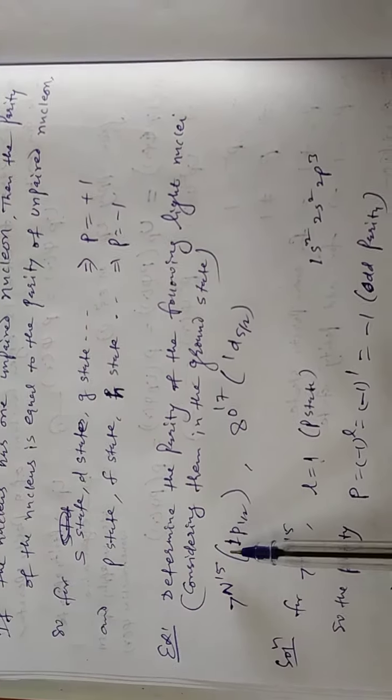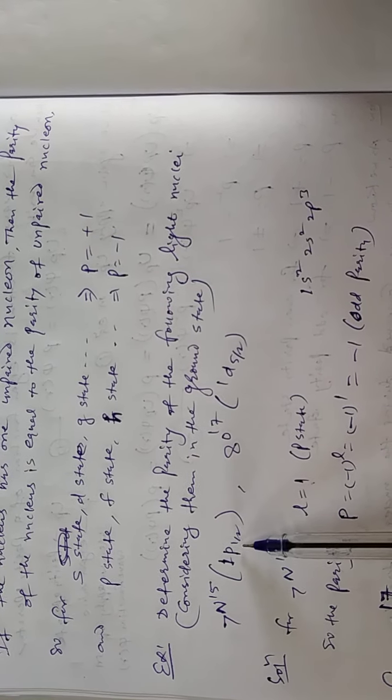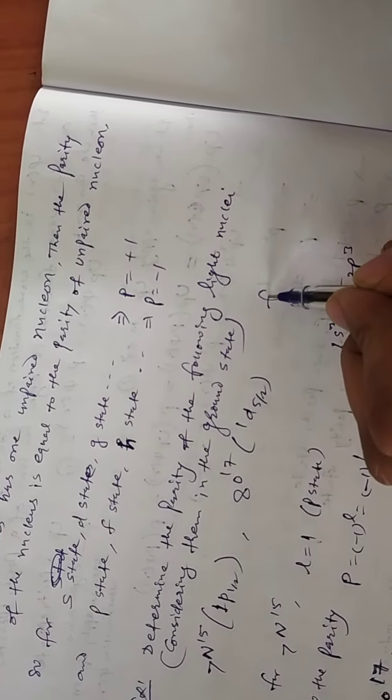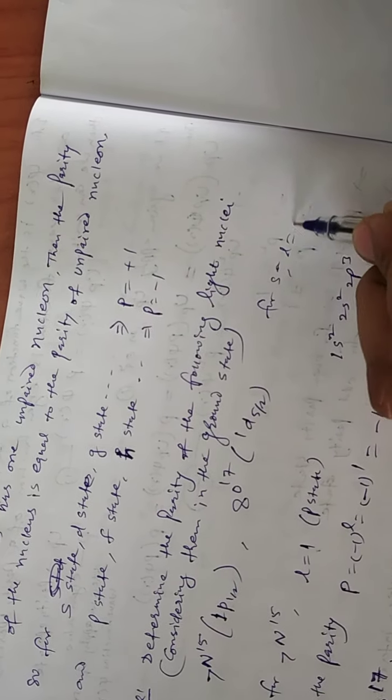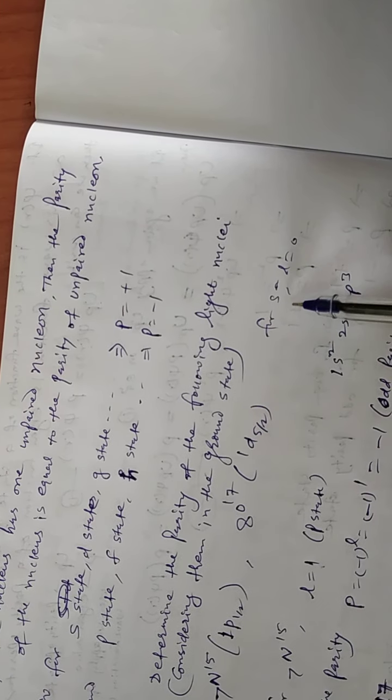Carbon-13 and nitrogen-15 in the ground state, 1p1/2, and oxygen-17 in the D state. So for carbon-13 and nitrogen-15, this corresponds to the L state. For S state, L equals 0, for P, L equals 1, and for D, L equals 2.